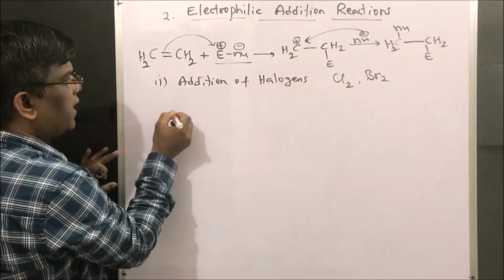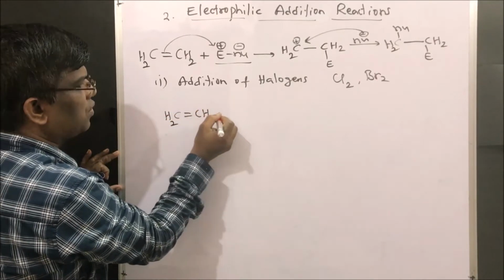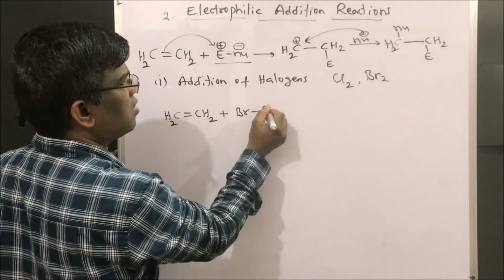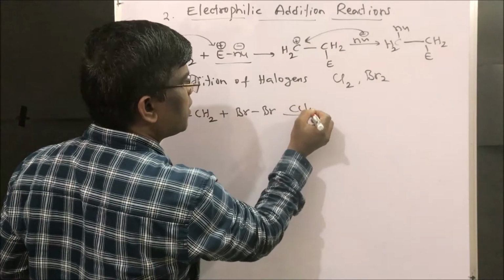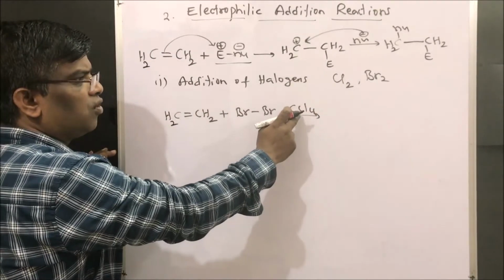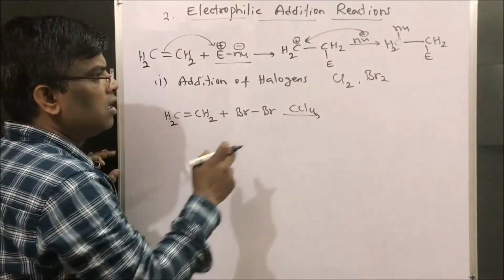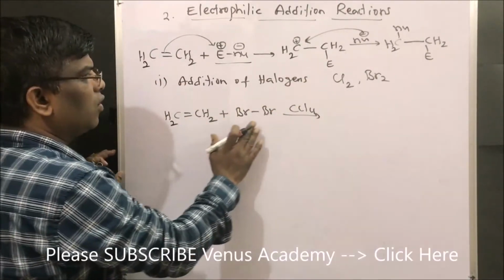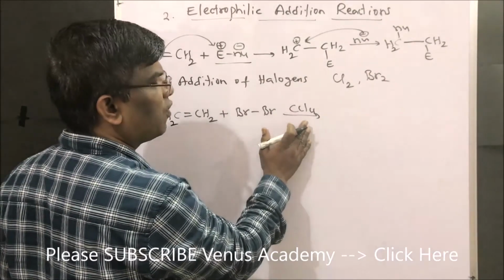Let us see. If I take ethylene, this is CH2=CH2, plus bromine I am going to take. You can take chlorine also. Bromine I am going to take in the presence of CCl4, carbon tetrachloride. This is the solvent friends, don't confuse. Carbon tetrachloride on the arrow is going to act as a solvent. Ethylene undergoes addition reaction of bromine in the presence of CCl4 as a solvent.